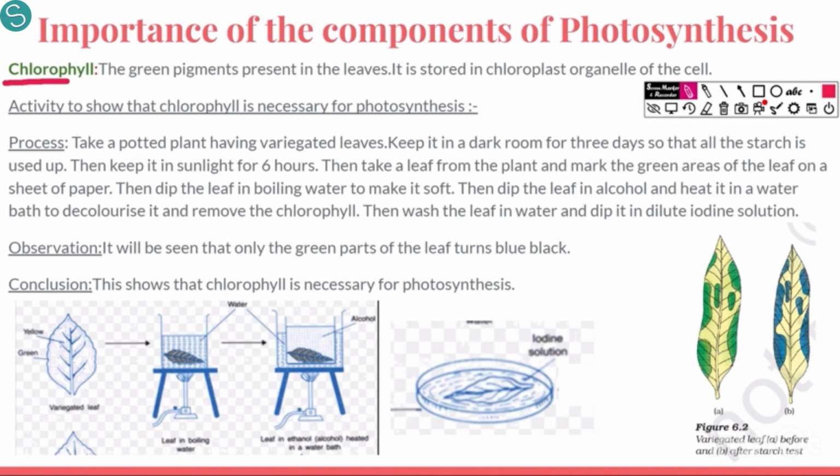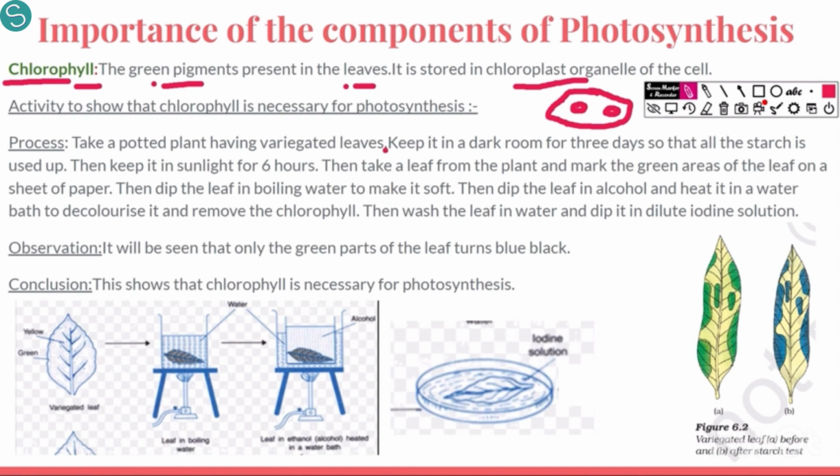So what is chlorophyll? As I told you, it is a green pigment present in the leaves of a plant. They are stored in the chloroplast. So we know in a cell we have different organelles. In a eukaryotic cell, for example this is a eukaryotic cell, we have different organelles present. So in the chloroplast, which is again one organelle, we have a green pigment present which is called chlorophyll.